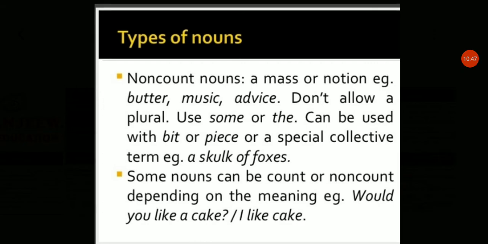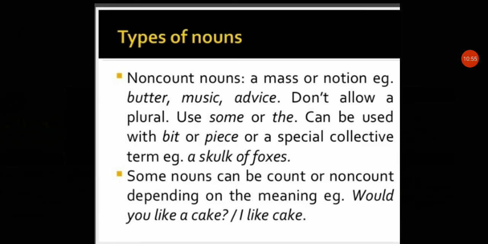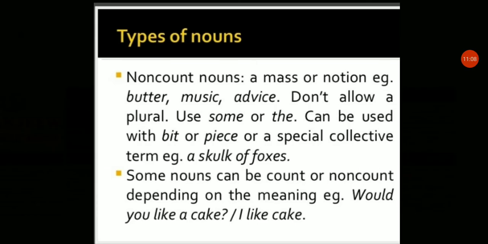Here cake is a noun, but it is not countable. A piece of cake, we can count it in the form of pieces, but when I say I like cake, it is not mentioned how many or which kind of cake. So cake is both countable and non-countable.